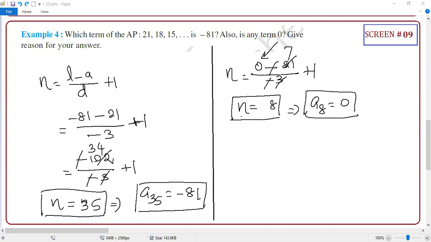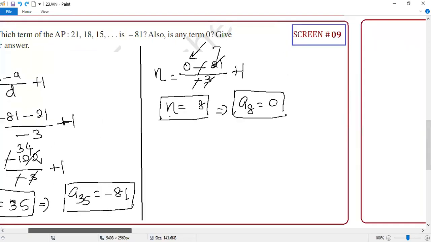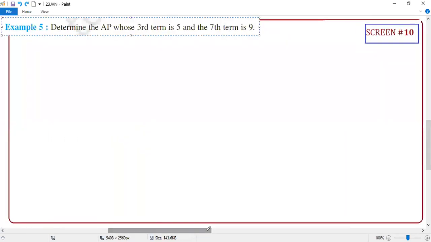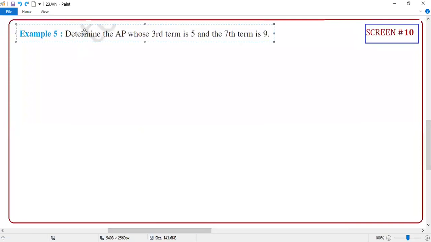Guys, as I mentioned, I'm going a little fast, but that does not mean you need to compromise. If you have any difficulty understanding anything properly, let me know immediately that you are not clear with that. Yes or no? It's very, very important. Don't hesitate to ask the doubts.